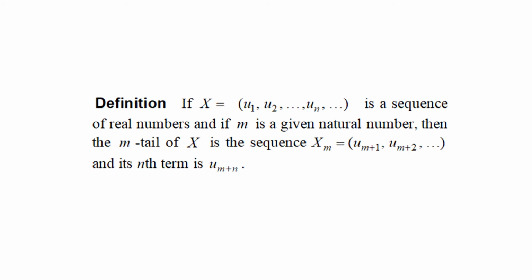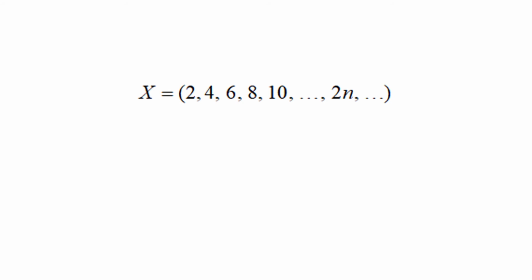Definition: if x equals the sequence u1, u2, etc., un, etc. is a sequence of real numbers, and if m is a given natural number, then the m-th tail of x is the sequence x_m equal to the sequence u_(m+1), u_(m+2), etc., and its nth term is u_(m+n). For example, the third tail of the sequence x equal to 2, 4, 6, 8, 10, etc., 2n, etc. is the sequence x3 equal to 8, 10, 12, etc., 2n plus 6, etc.